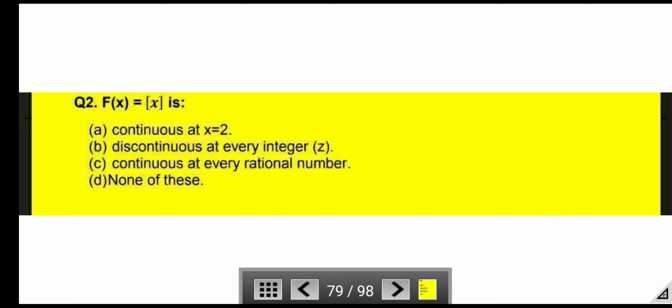Next question, f(x) is equal to the greatest integer function of x. Is it continuous at x = 2, discontinuous at every integer Z, continuous at every rational number, or none of these? Now because the greatest integer function is discontinuous at every integer, the answer is option B.